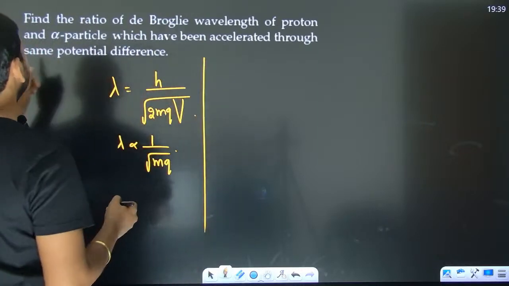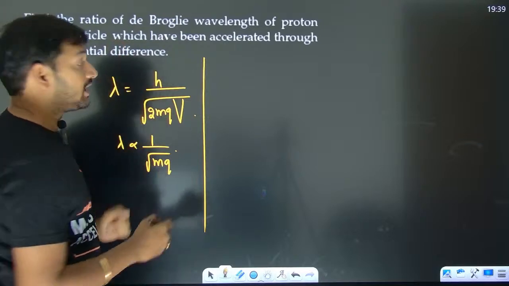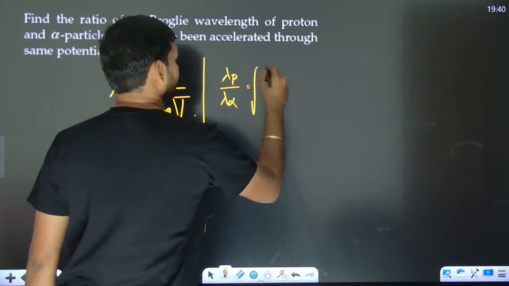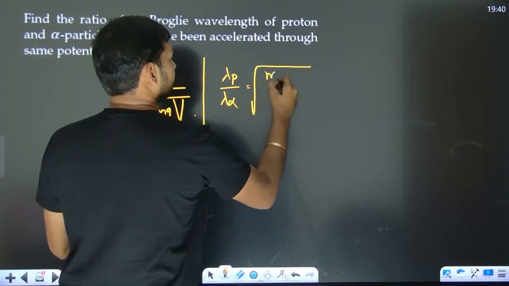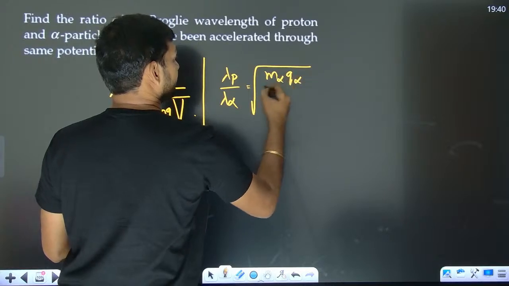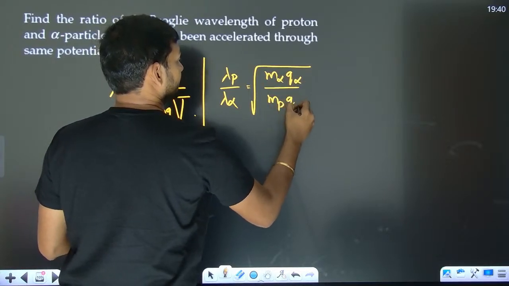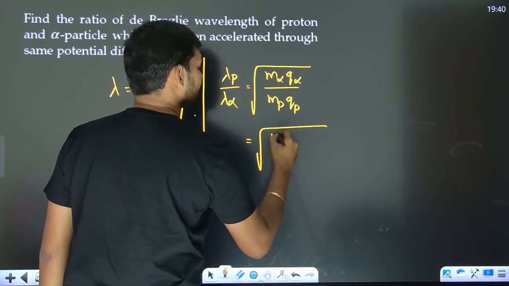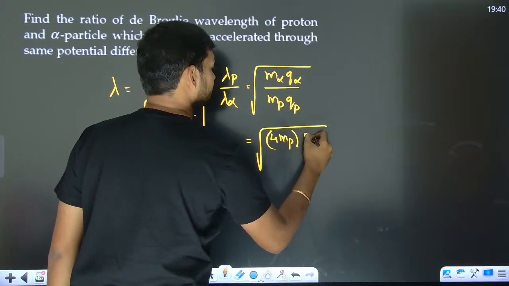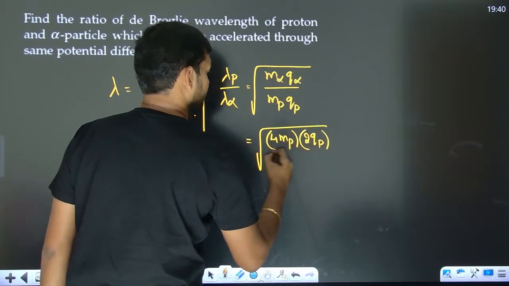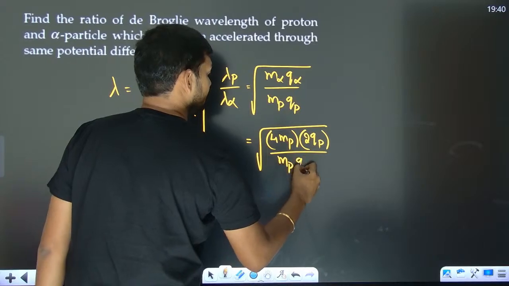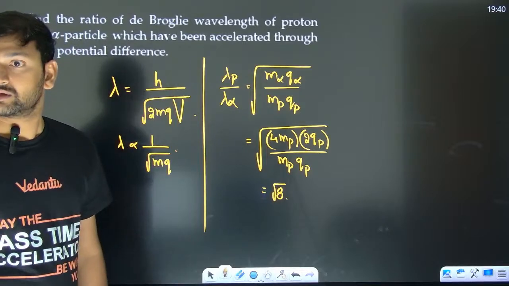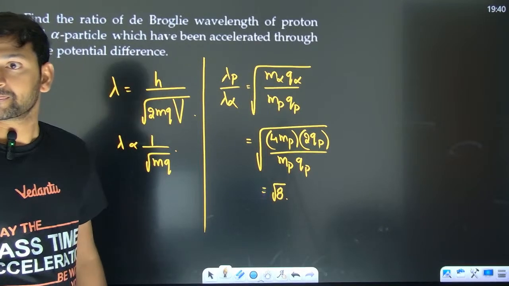Then they are asking the ratio of proton to alpha, so it is going to be root of m alpha q alpha by mp qp. Mass of the alpha particle is 4 times the mass of the proton. Charge of the alpha particle is 2 times the charge of the proton. Divided by mp qp, this results in root 8, which is 2 root 2.